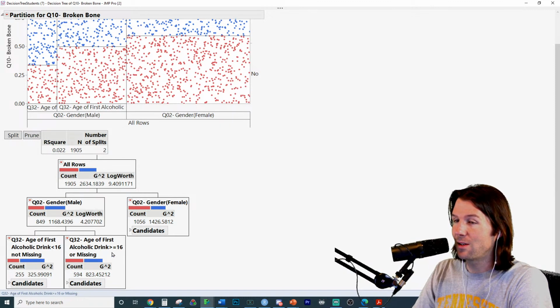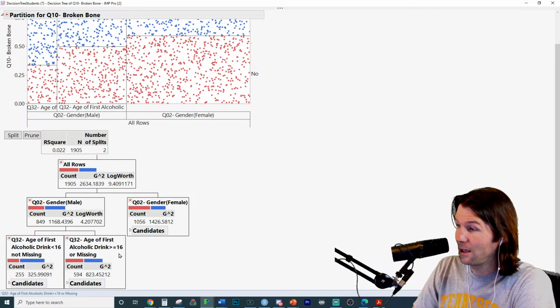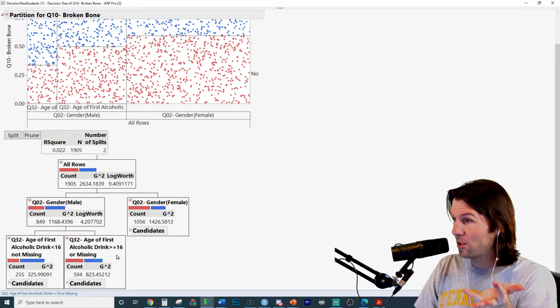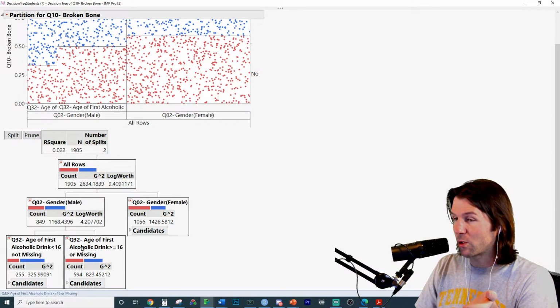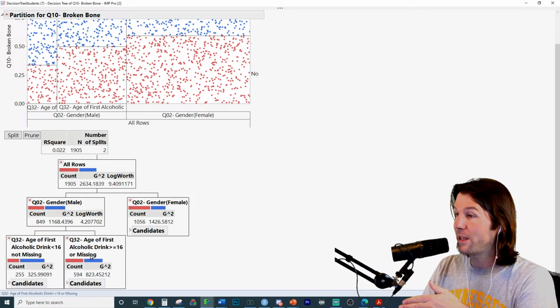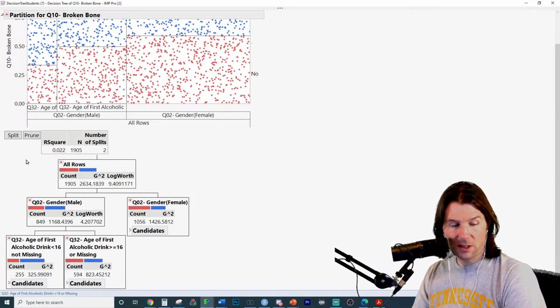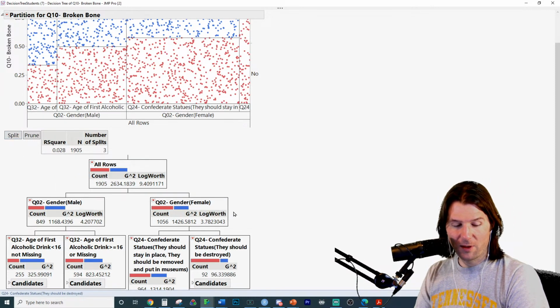These people started drinking at 16 or older, or they didn't answer the question, which probably means they haven't had a drink. So this question was, when did you have your first drink of alcohol? These people said, I started drinking at 16 or greater, or they did not answer the question. Let's go ahead and split the tree one more time, and then we get that right there.